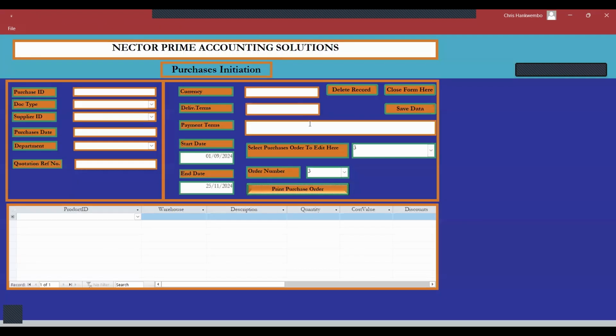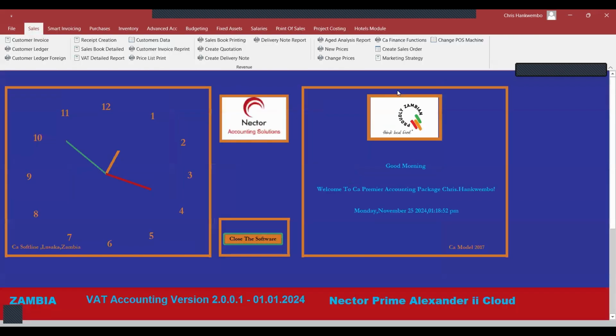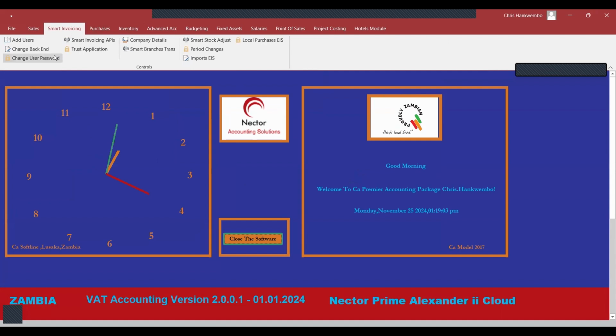So close it here. Let's assume that now at this point we have received the invoice. The invoice has come together with the goods. All you need to do is go under Smart Invoicing and say, I need to go to imports here.